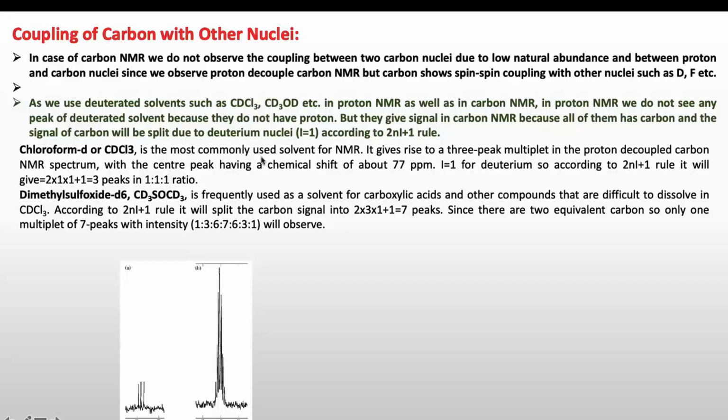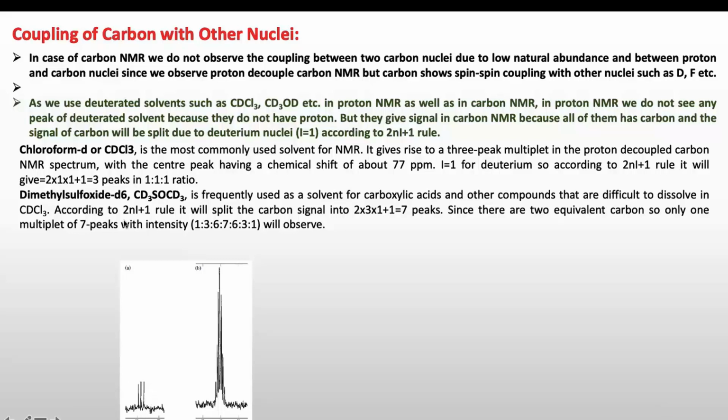CDCl3 is the most commonly used solvent for NMR. It gives rise to a 3-peak multiplet in the proton decoupled carbon NMR spectrum, because it has a carbon which will give a signal in this NMR and this carbon is also attached to deuterium. So deuterium will split the signal of carbon into a triplet according to the 2nI plus 1 rule. The center peak will be at 77 ppm. So this is the example of the peak in carbon NMR for CDCl3. It gives these 3 peaks in a 1:1:1 ratio.